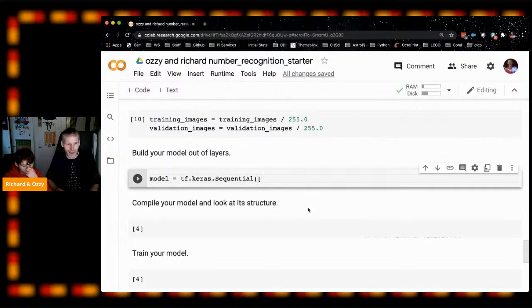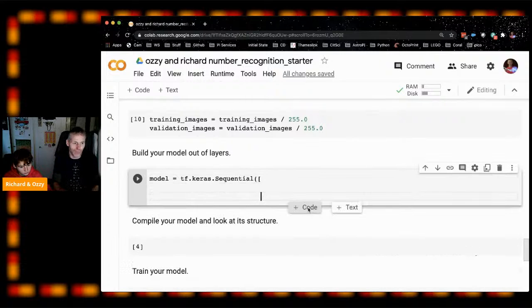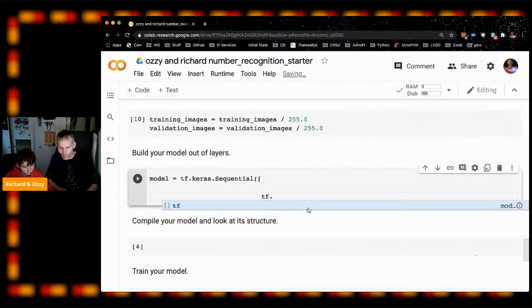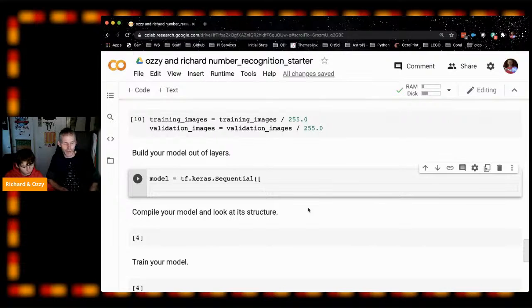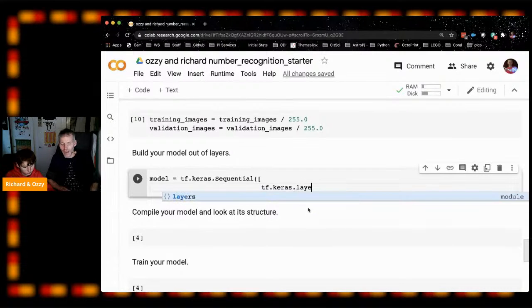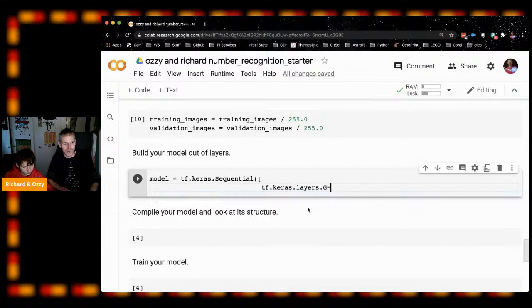So our first layer is going to be our flattening layer. So we're going to call TF again: TF, Keras, layers, flatten.